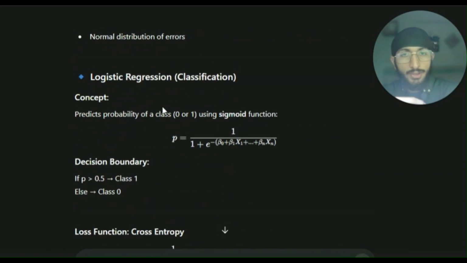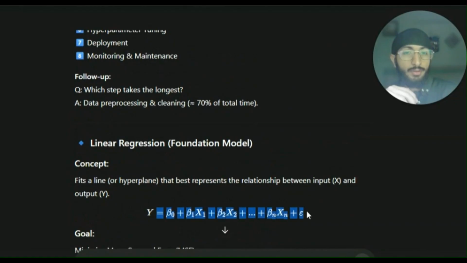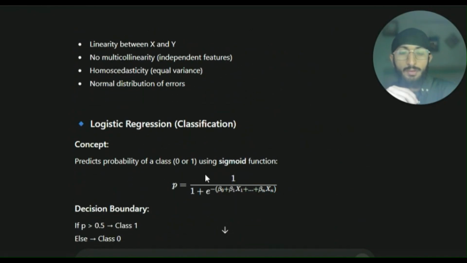Now moving on to the second model, that is logistic regression for classification. It predicts the probability of a class, 0 or 1, using the sigmoid function, which is p = 1 / (1 + e^(-z)), where z is the same formula that we have for y that we use in linear regression. The same formula is here.